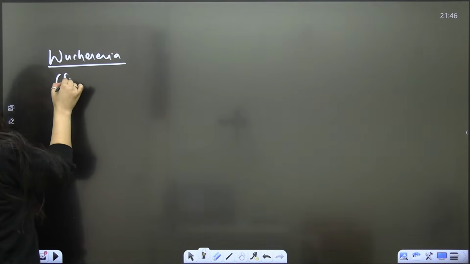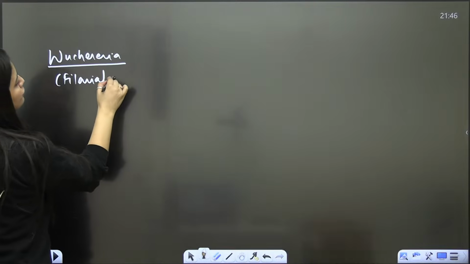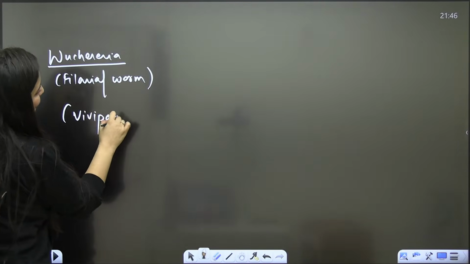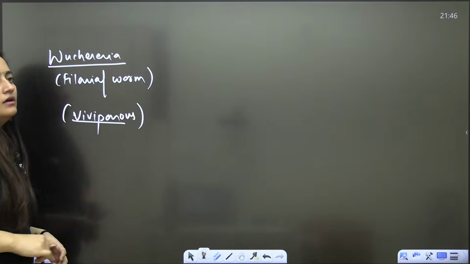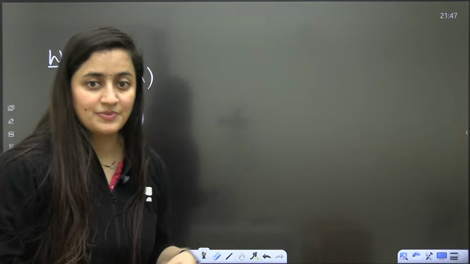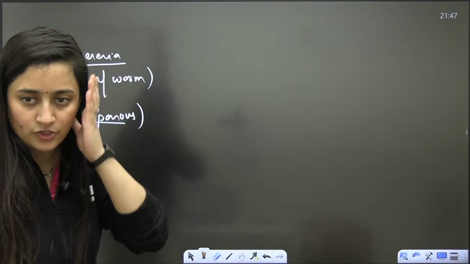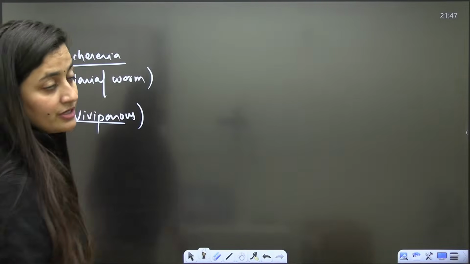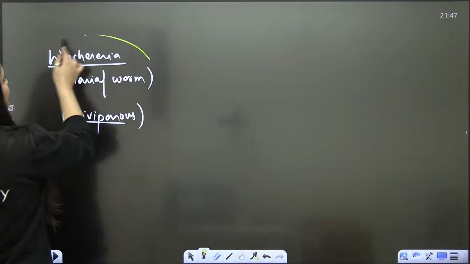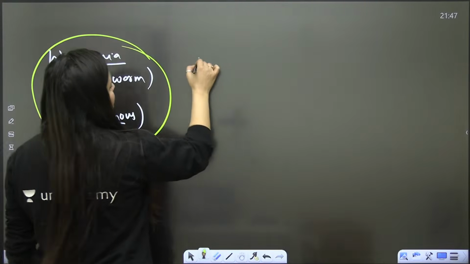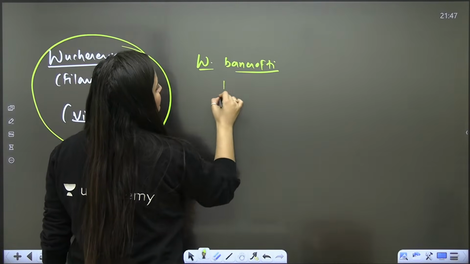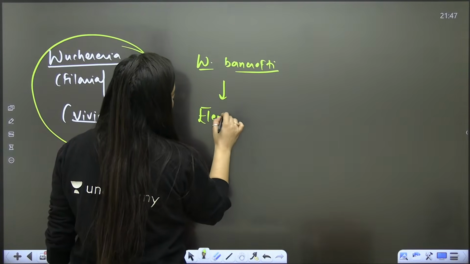It is also known as filarial worm. It is viviparous, right? Like we have oviparous, meaning egg-laying, and viviparous, which gives birth to the young ones. But here you are not going to see any placental connection or something. Okay? So like we have Wuchereria bancrofti. It causes elephantiasis, right?